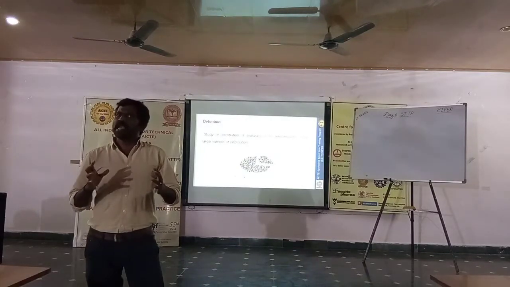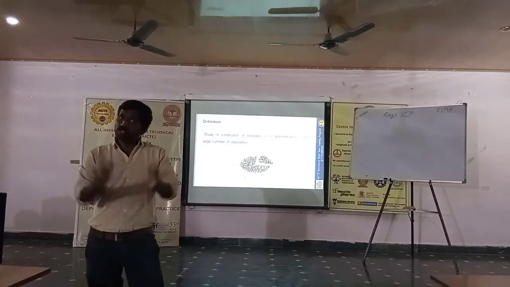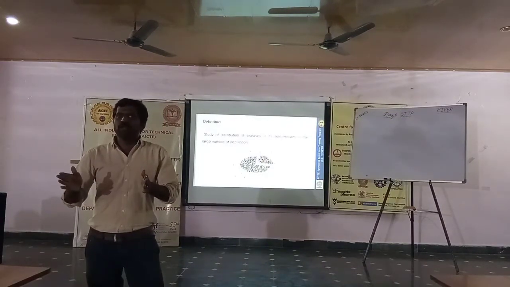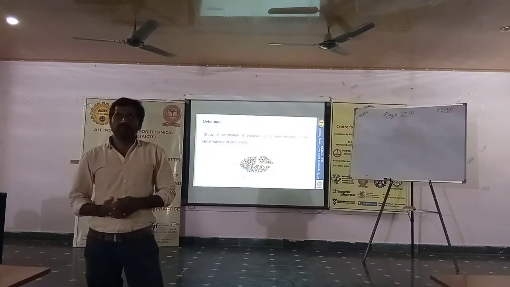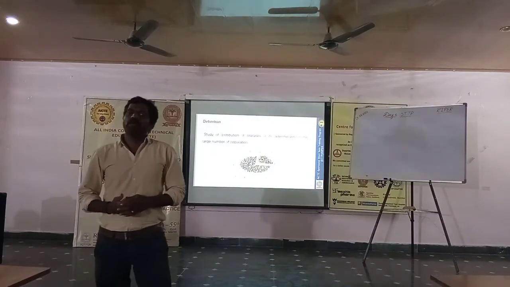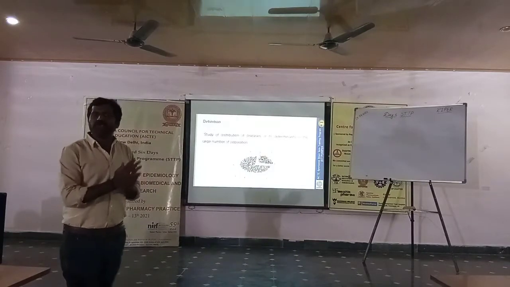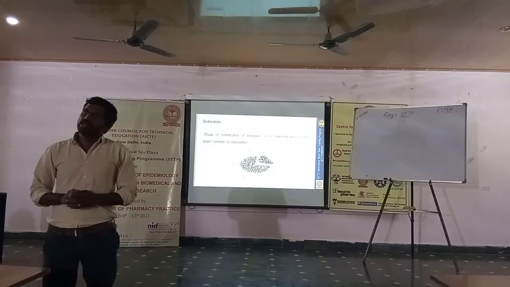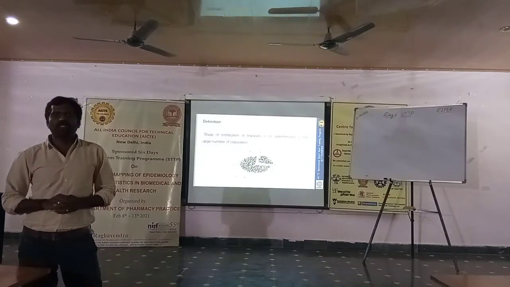It is not going to be an accurate measure, but when we use it in a large population, we need to make it simple to measure the burden. Okay, this is the definition. It is a wonderful definition: distribution of diseases or its determinants in a large number of the population.